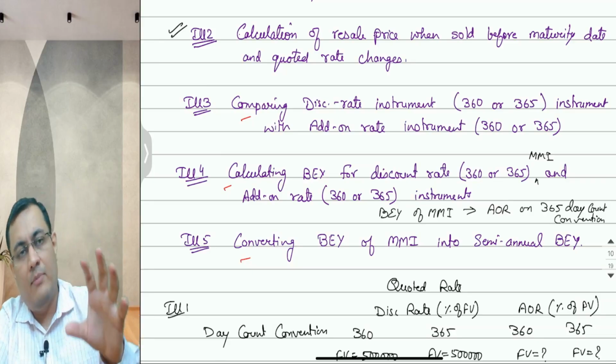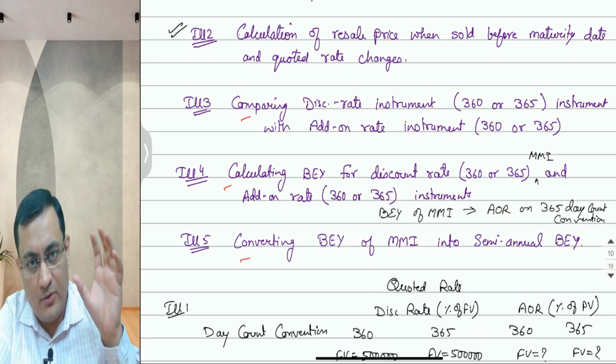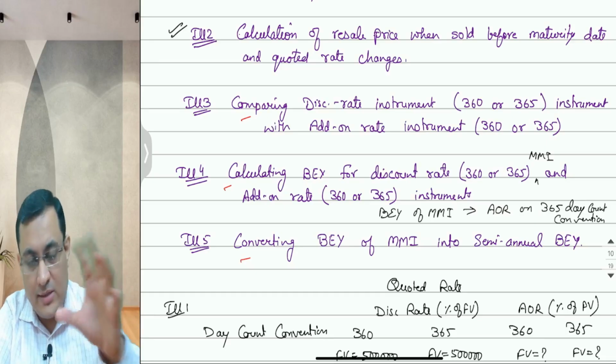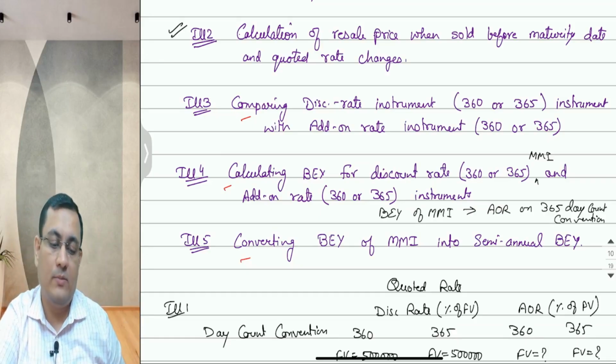For any money market instrument, when your yield is quoted in the form of an add-on rate with a 365 day count convention, that is your bond equivalent yield of the money market instrument.